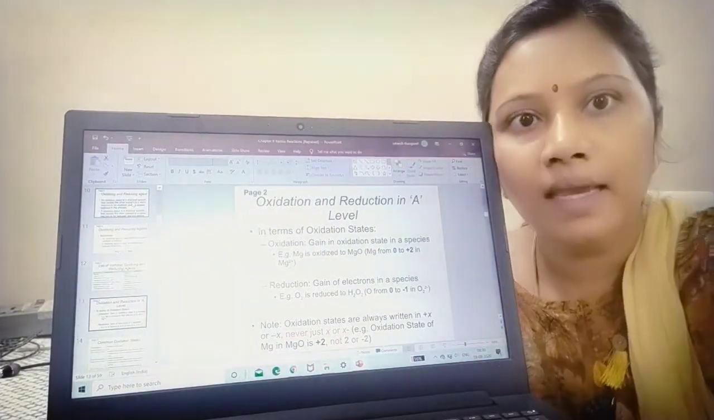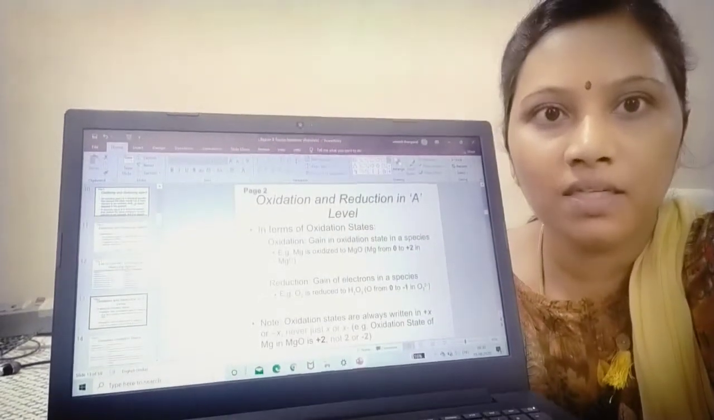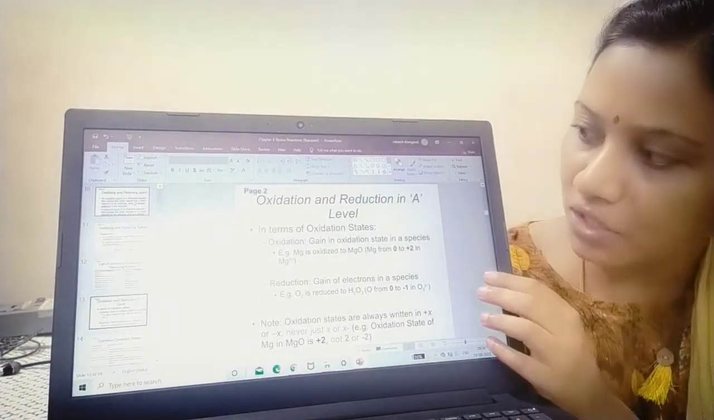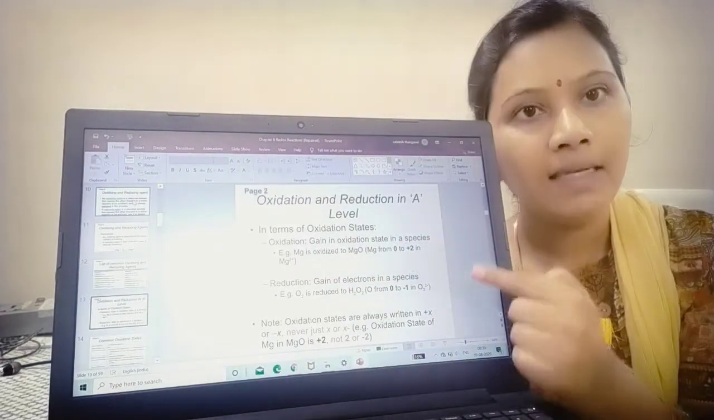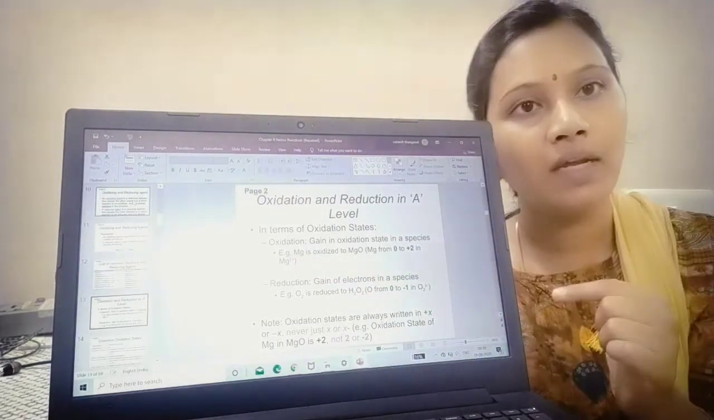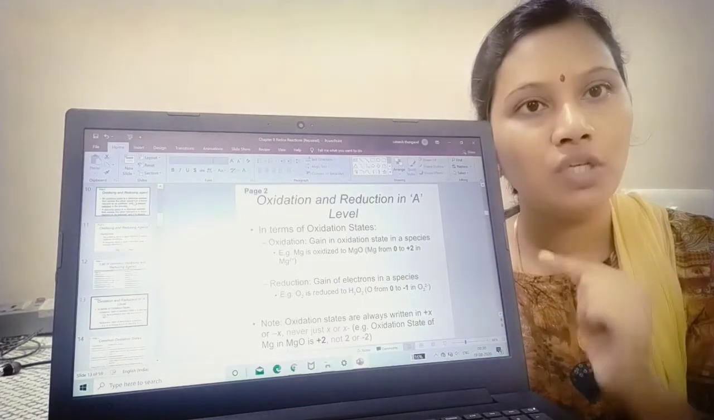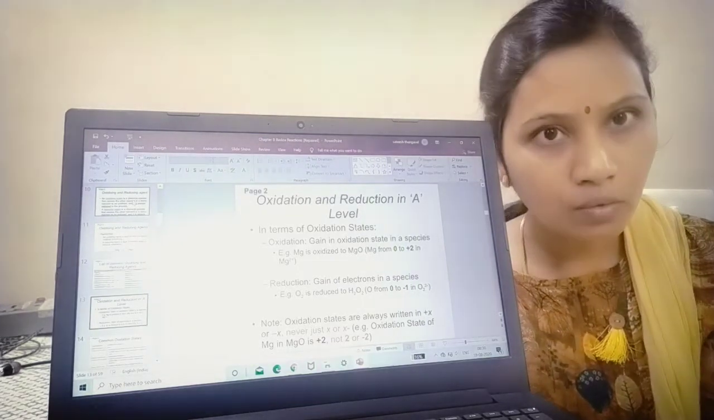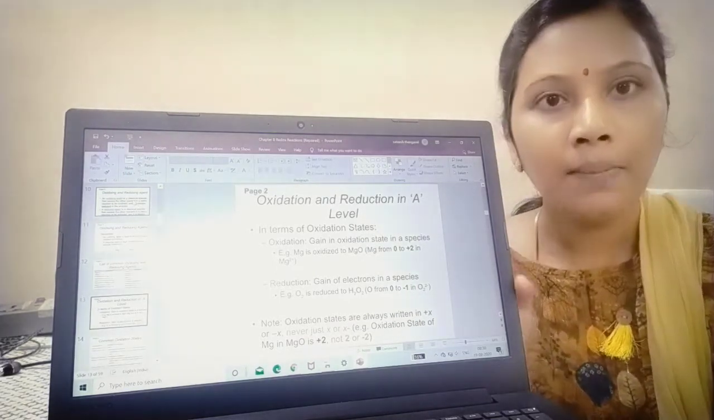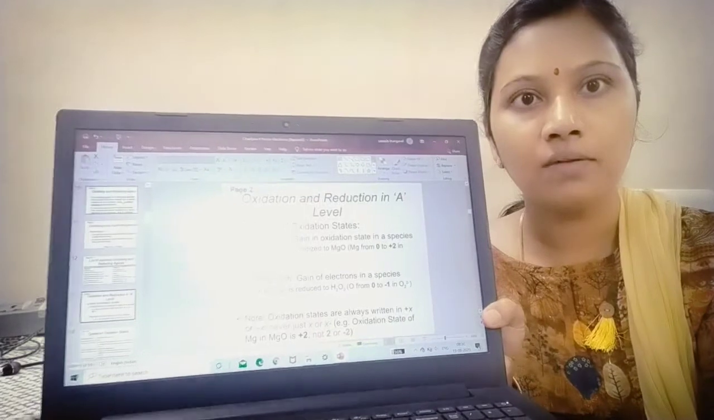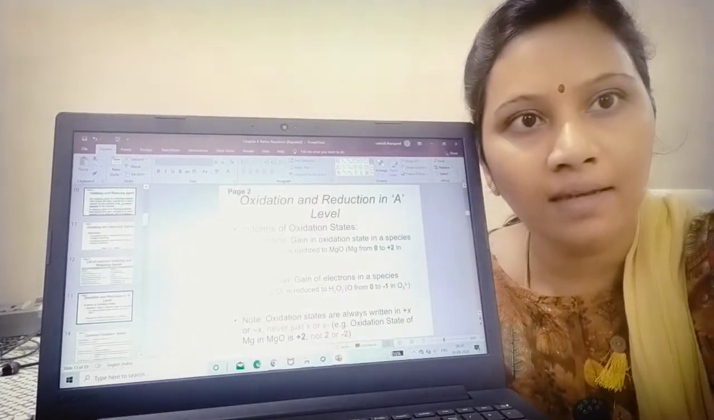Okay, gaining oxidation state. So oxidation is nothing but gain in oxidation state. Say for example Mg to MgO, where it goes from 0 to +2 oxidation state. It has gained from 0 to +2 oxidation state. Okay, children?